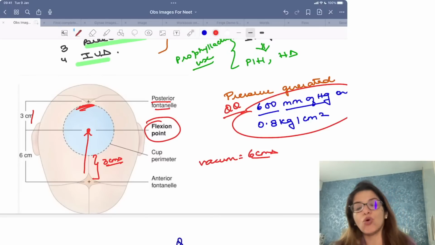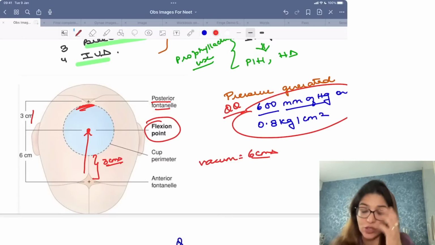Once in your PGI questions, when INICET was not there and it was PGI, this question was asked: the periphery of the cup is 3 centimeters from the internal os or 6 centimeters from the internal os, or it is at the level of the anterior fontanelle. Not internal os, I'm so sorry.